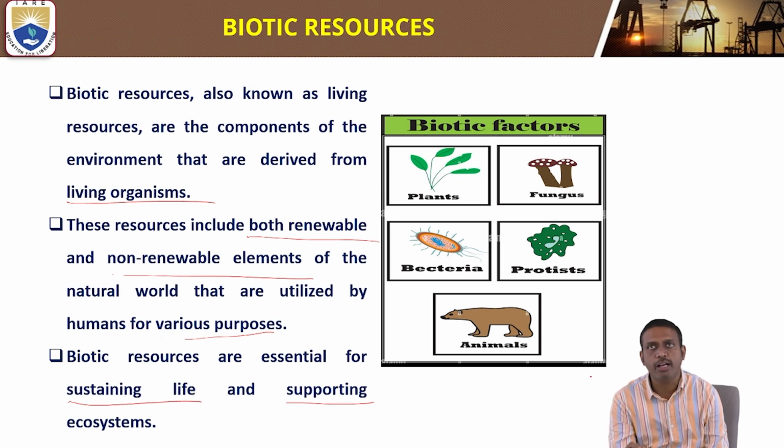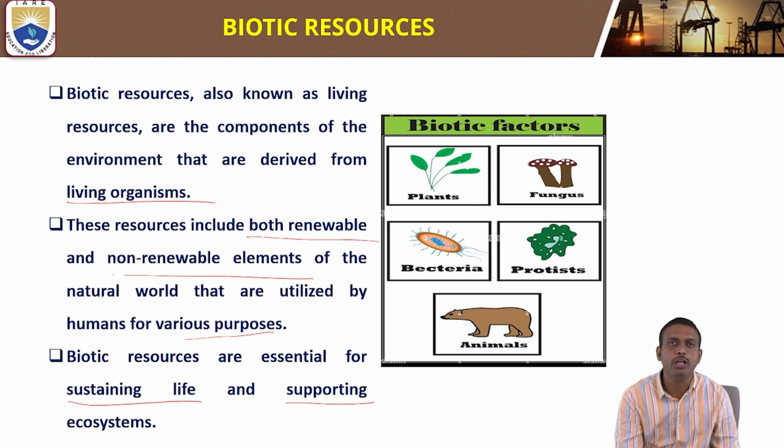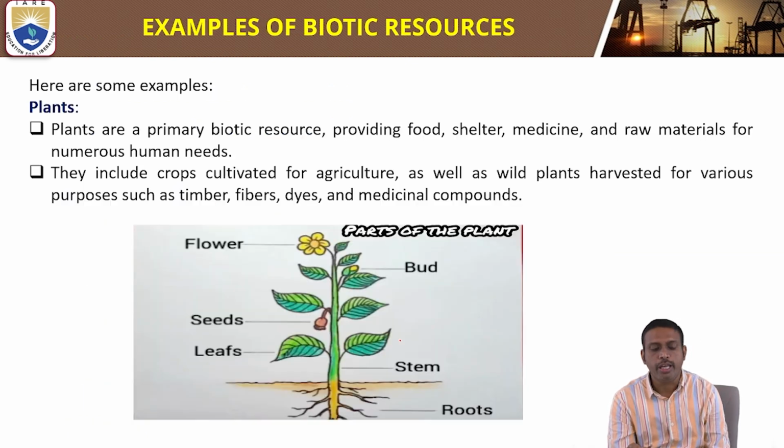Plants, fungus, bacteria, protista, animals, all these are nothing but living organisms. Living organisms are nothing but the biotic resources. Biotic here again includes both renewable and non-renewable elements of the natural world that are utilized by humans for various purposes. Biotic resources are essential for sustaining life and supporting ecosystems.